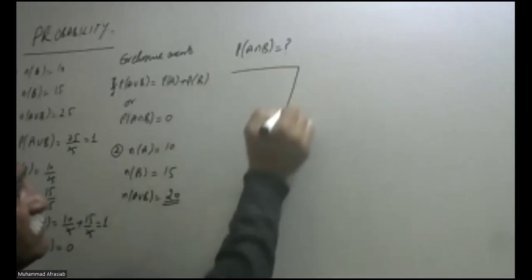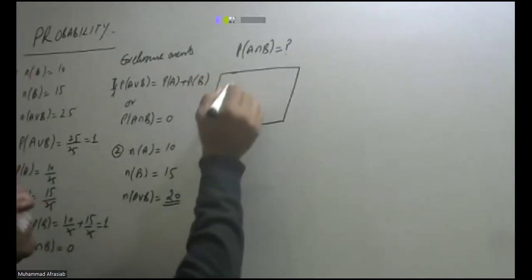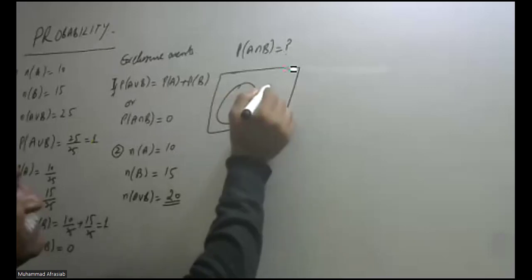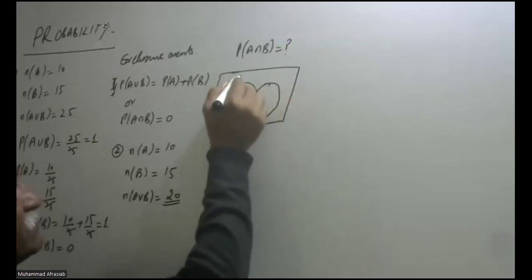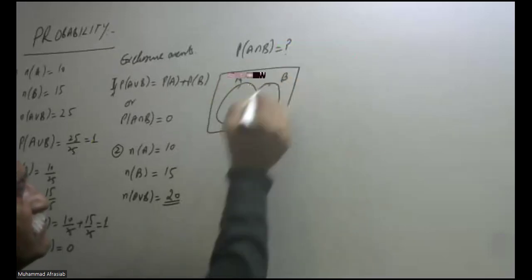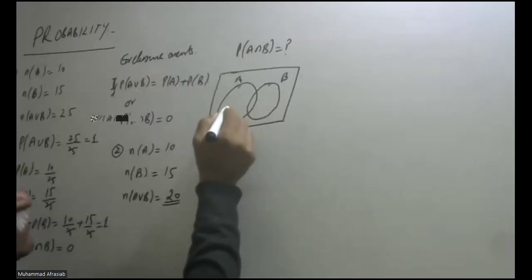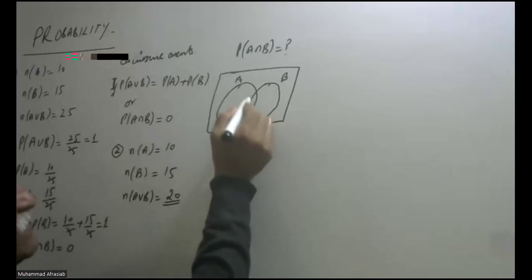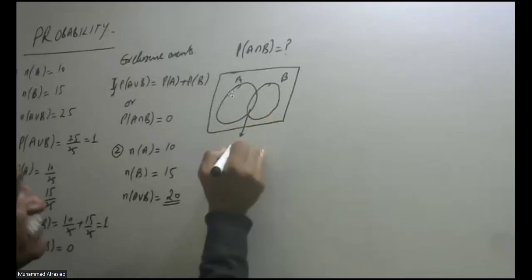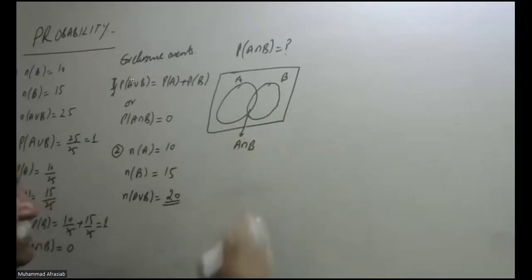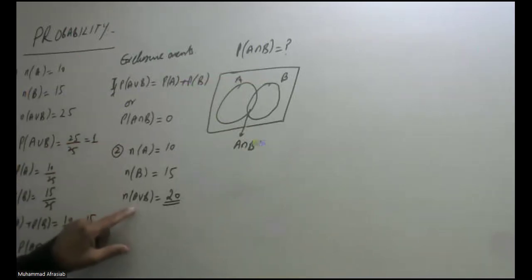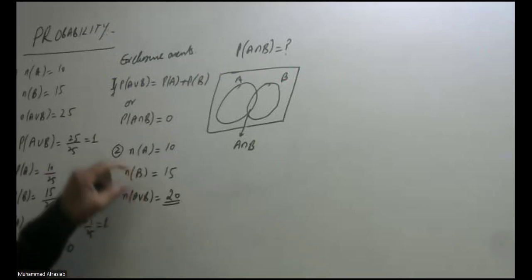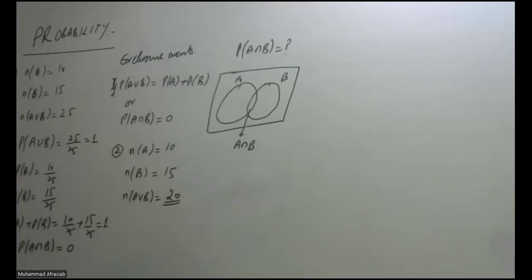It is A, it is B, it is 10, and this is 15. Let's say this is the portion which represents A intersection B, because the sum of these two is more than the universal set. So there is something common between A and B.